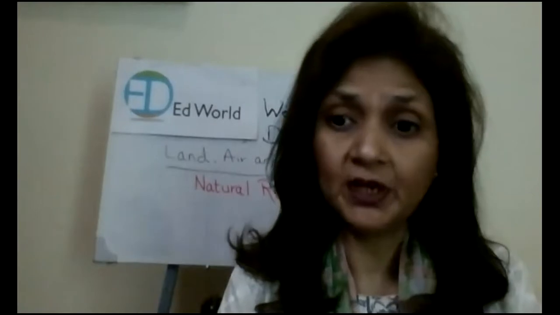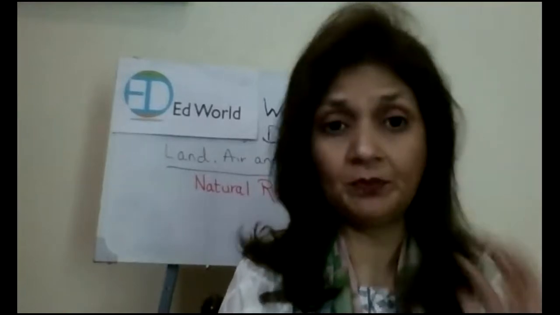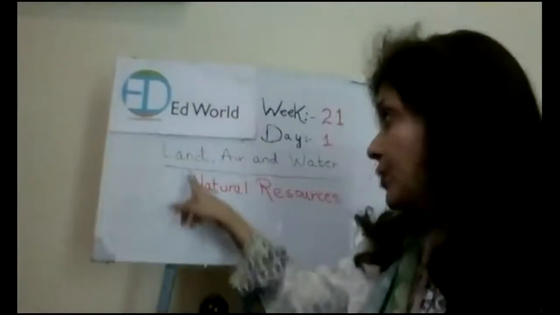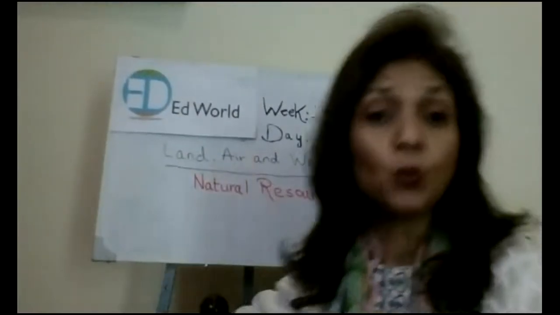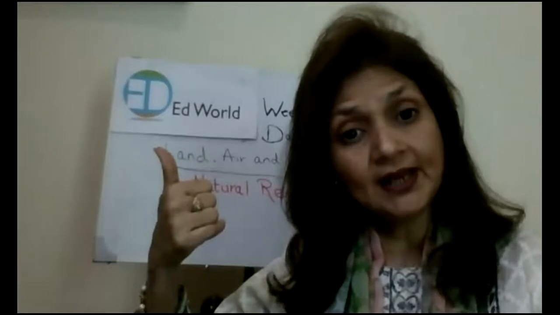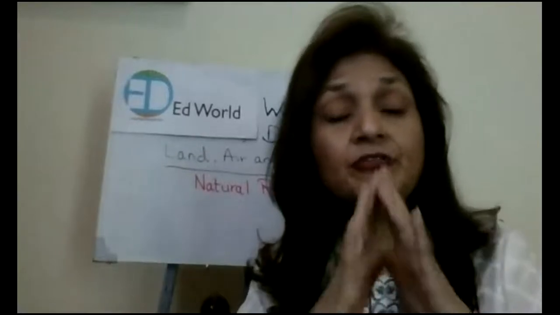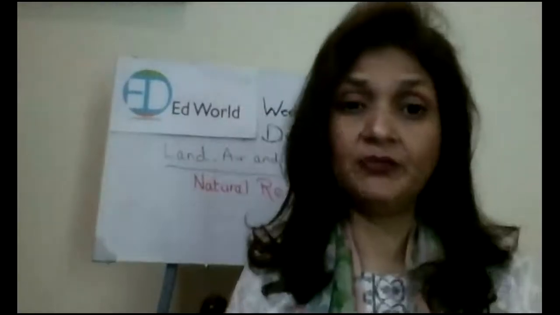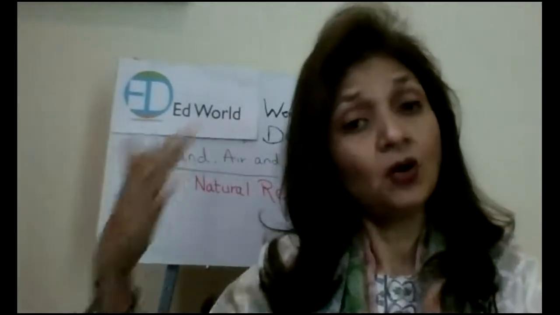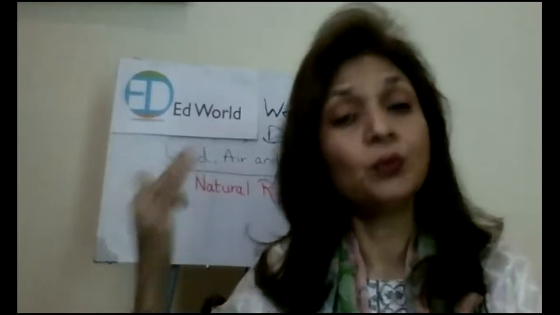Now, today we are going to start a new topic. And what's the name of that topic? The name is, as you can see on my board, land, air, and water. So in this whole unit, we are going to learn something about land, something about air, and something about water. It's a very, very vast topic, very big topic, right? So we are going to slowly cover all these three things which are there in this topic: land, air, and water.